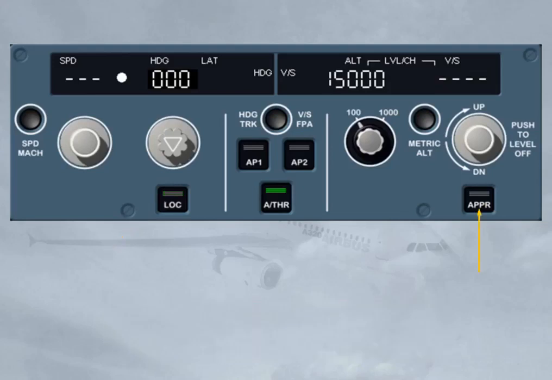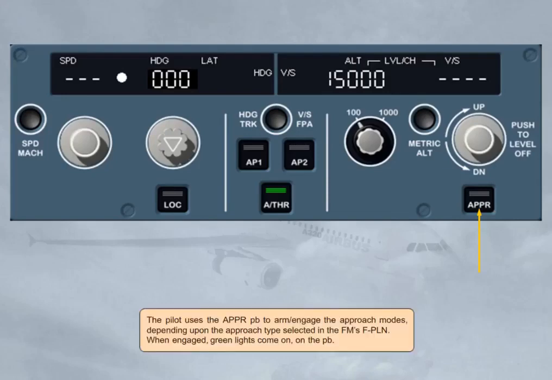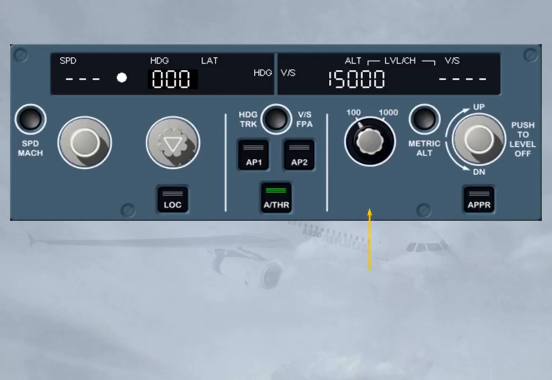The pilot uses the approach push button to arm or engage the approach modes, depending upon the approach type selected in the FM's flight plan. When engaged, green lights come on the push button. If installed, the expedite push button allows you to temporarily expedite the climb or descent towards the altitude selected on the FCU. The target speed is then automatically set to the best climb or descent speed in order to achieve that goal. When selected, green lights come on the push button.